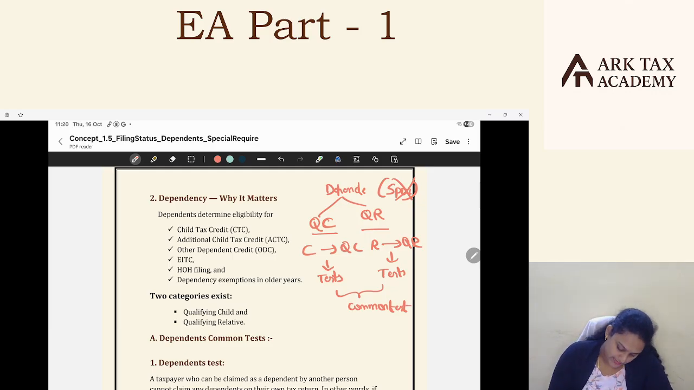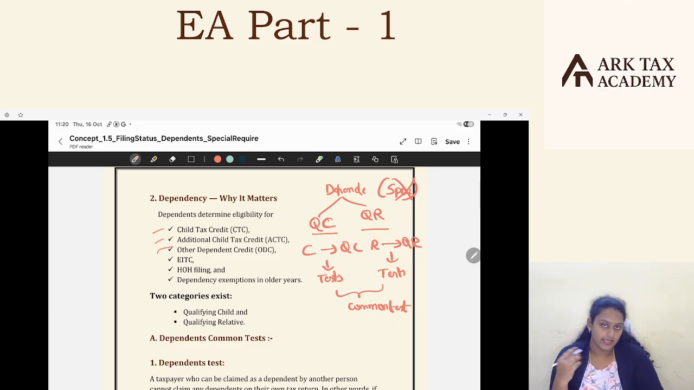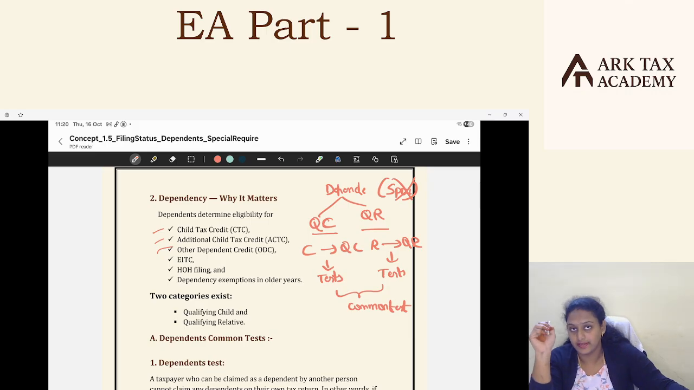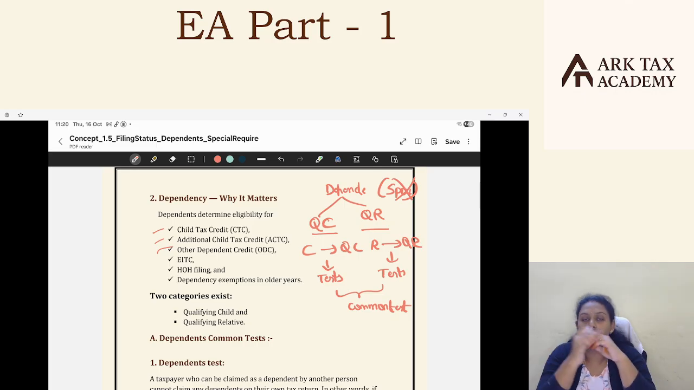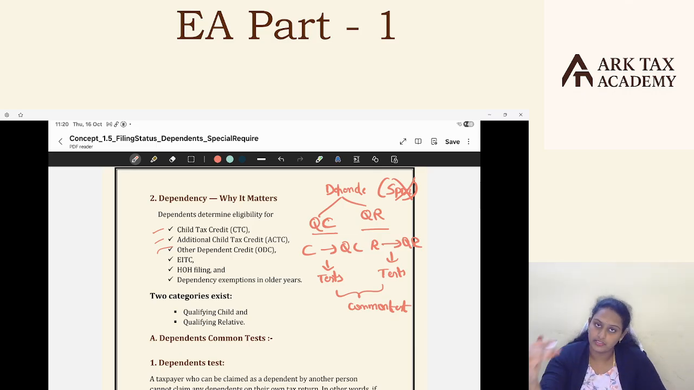Dependents will help you to claim certain credits: child tax credit, additional child tax credit, dependent care credit, dependent credit, etc. There are different credits which you will understand when we do the tax credits topic, where you can claim many credits because of having dependents. Even for head of household status, there should be a qualifying dependent who lives with you for more than half of the year, and on whom the taxpayer incurs a cost of more than 50% of the household expense. So all those are qualifying dependents. Dependents will help you to reduce your tax liability. So dependents are very important.